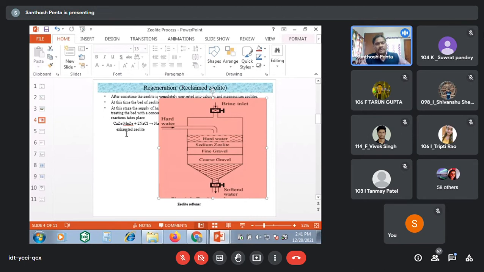Before going to that, let us see what is happening in the chemistry. Now, see, this is the setup. This is the zeolite softener. One cylindrical chamber is there. In this cylindrical chamber, we are fixing the sodium zeolite bed, that means the zeolite bed at the center of this cylindrical chamber.